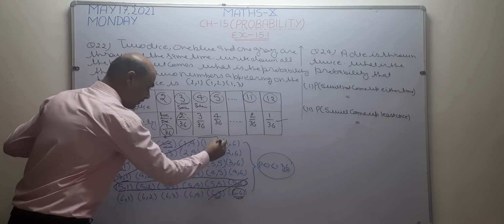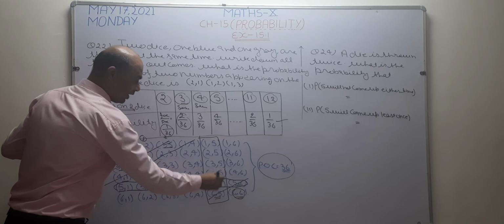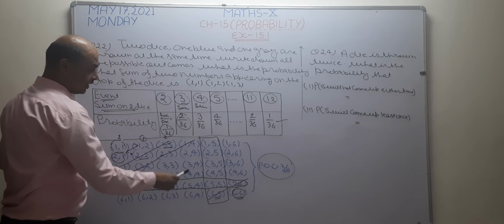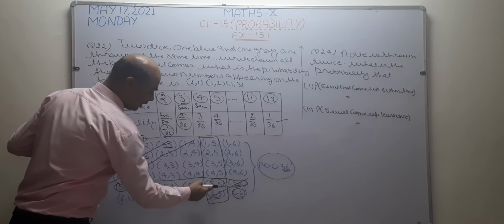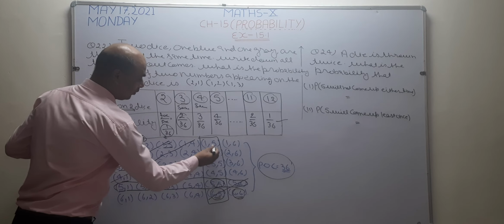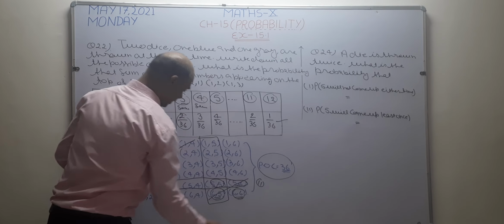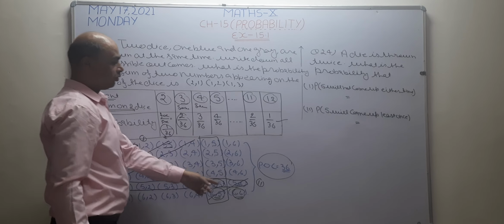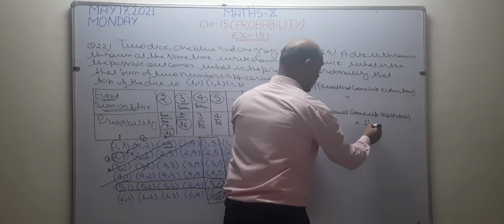Now see, this column having 5 at least once. So I want to check it again. 1, 2, 3, 4. This one is already taken, so I want to leave this. After leaving this, I want to take this. 1, 2, 3, 4, 5. 5 plus 6. 11 numbers are there having 5 at least one time. So the answer becomes 11 by 36.